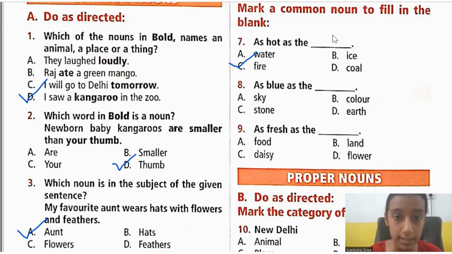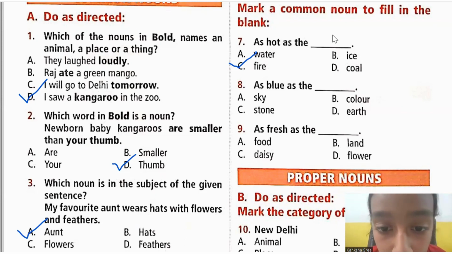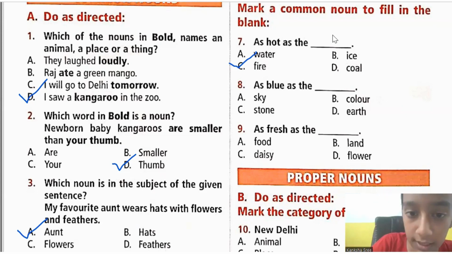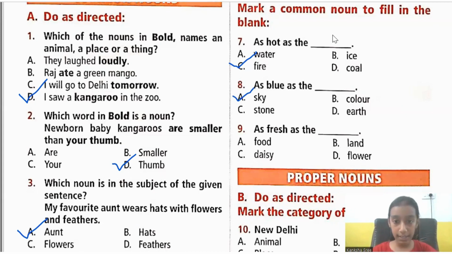Next, eighth one, as blue as the sky or color or stone or earth. It is as blue as the sky. So it would become option A. Next, ninth one, as fresh as the dash. So would it become food, land, daisy, or flower? It would become option C, that says daisy.